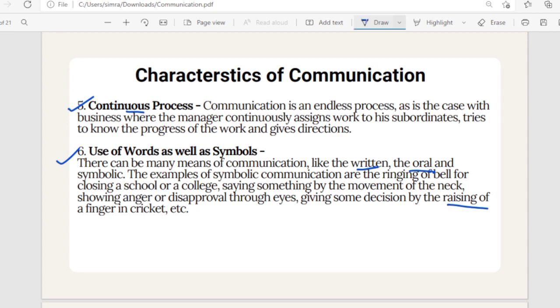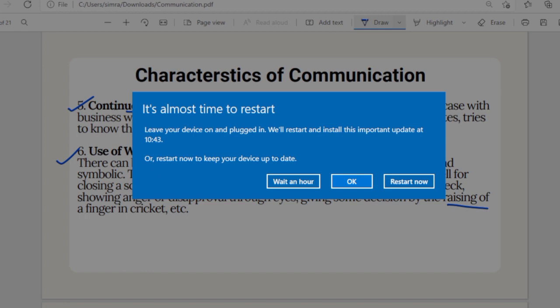But will it stop? If you're not able to hear what she's saying, are you never going to communicate with her? No. Or is she never going to call you? No. You are going to communicate. You will communicate with someone else, maybe not her, but your communication process will go on. It will be continuous.